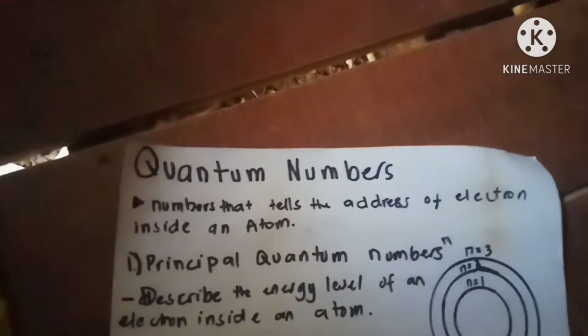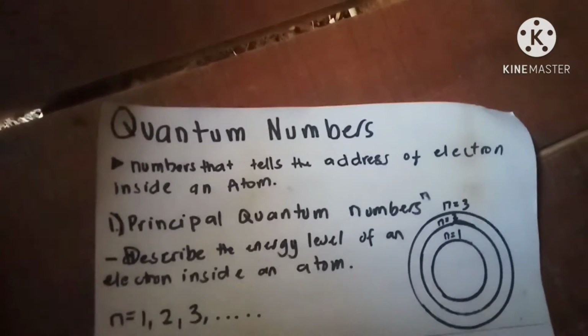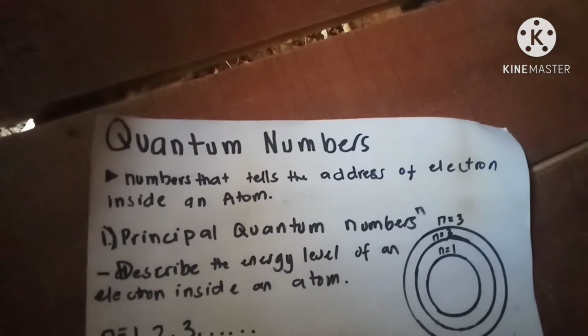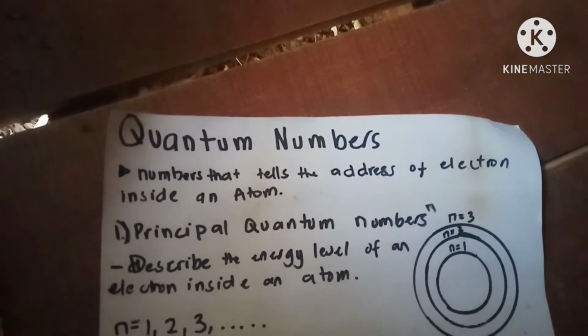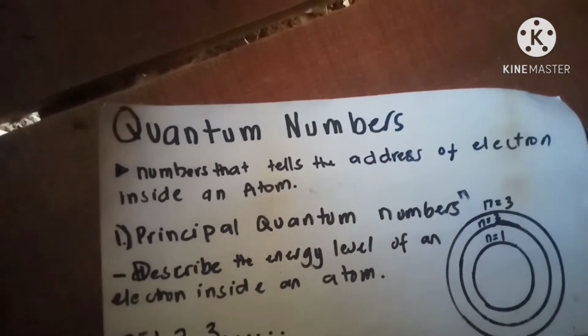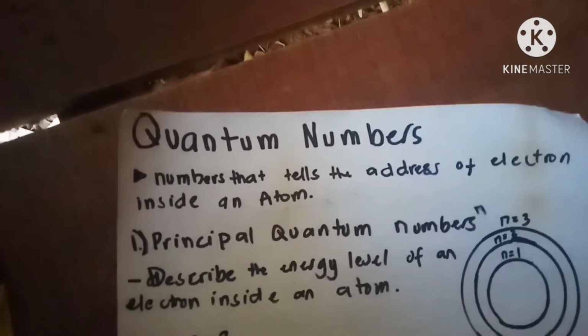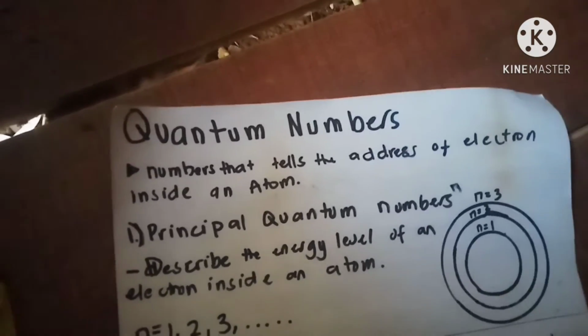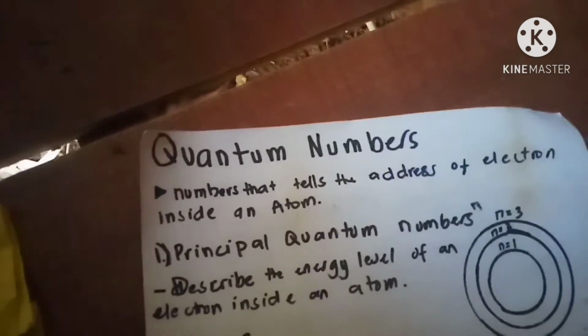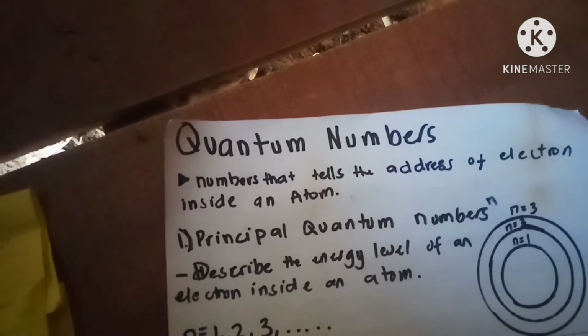The last topic is the quantum numbers. Quantum numbers tell the address of an electron inside an atom. First, guys, we have 4 quantum numbers: the principal quantum number, the angular momentum quantum number, the magnetic quantum number, and the last, the spin quantum number.